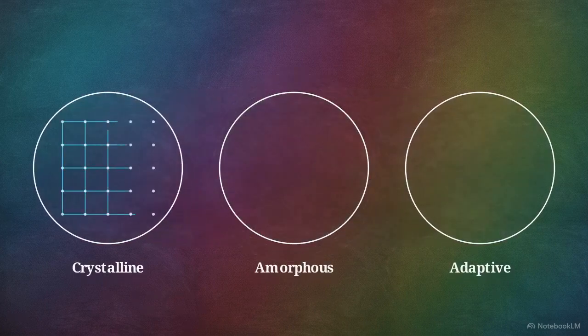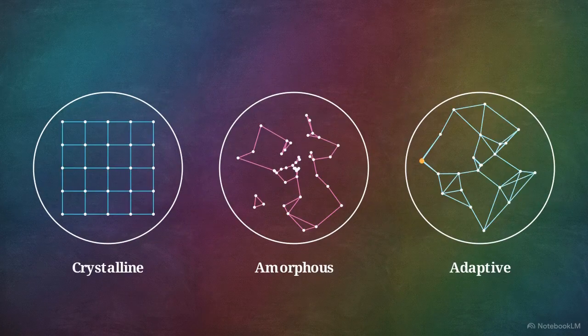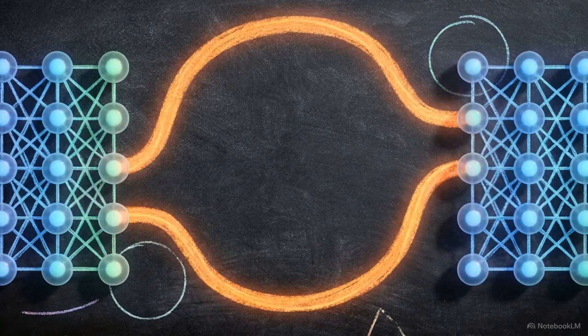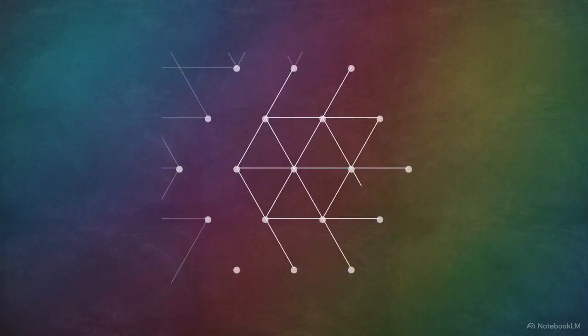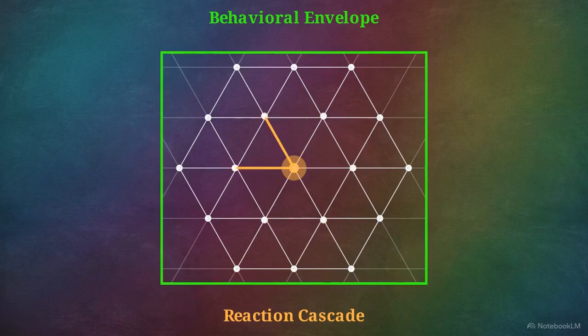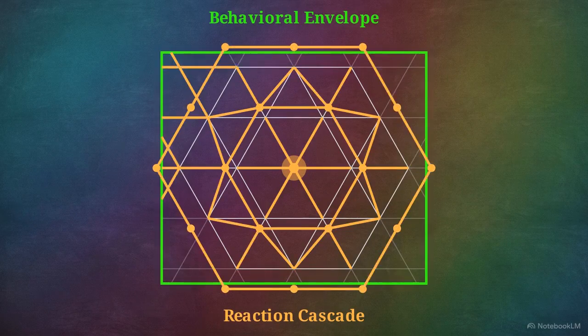Once a system is compressed, its macroscopic behavior is governed by the lattice family it belongs to: crystalline, amorphous, or adaptive. Crystalline lattices prioritize predictable cycles. Amorphous lattices allow for fluid, heterogeneous structures. Adaptive lattices can selectively rewire their connections under a heavy load. These aren't just labels, they are behavioral envelopes that determine a system's future reaction availability and how a cascade will move through its structure.